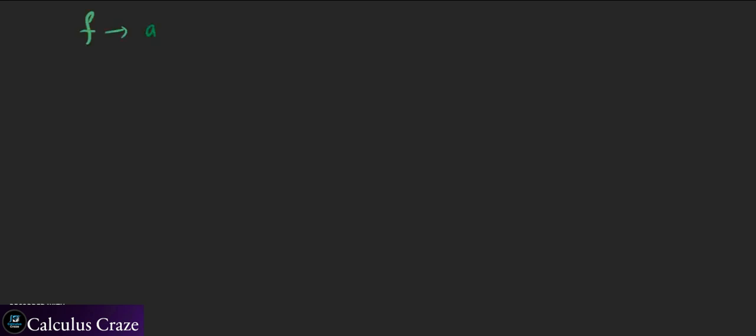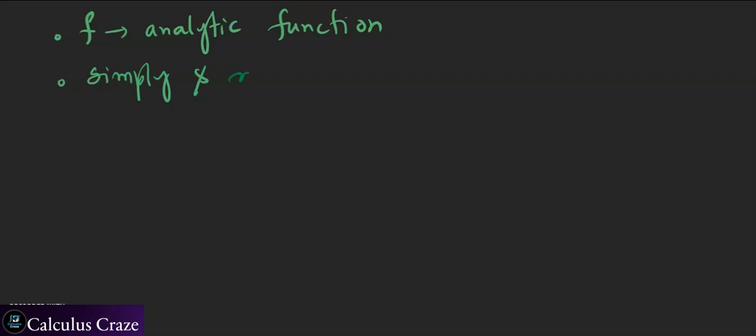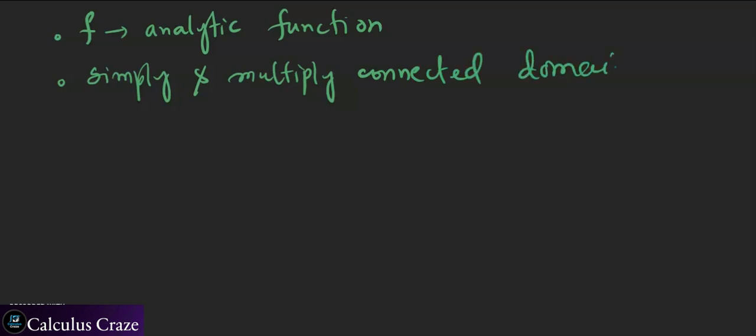Recall, in the previous session we have already seen what an analytic function is. So we have seen when f is an analytic function, and we have also seen what simply and multiply connected domains are. These are some of the assumptions that we need to proceed ahead in this session.